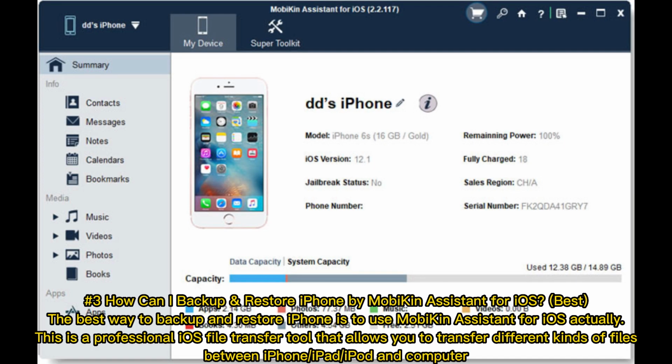Number 3. How can I back up and restore iPhone by Mobikin Assistant for iOS? The best way to back up and restore iPhone is to use Mobikin Assistant for iOS. Actually, this is a professional iOS file transfer tool that allows you to transfer different kinds of files between iPhone or iPad or iPod and computer.